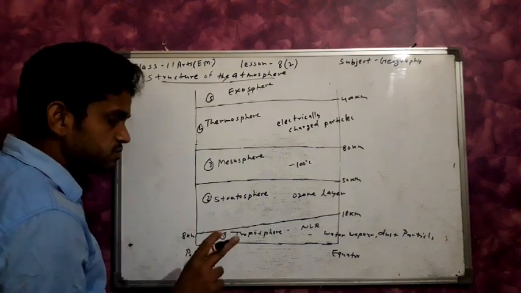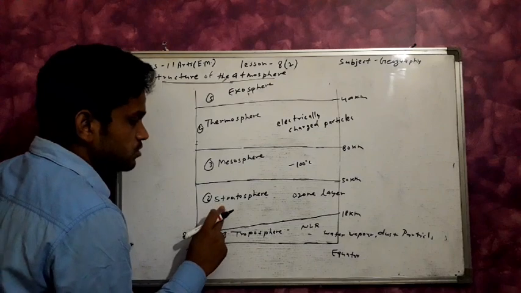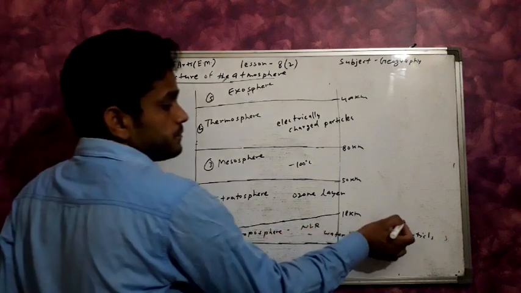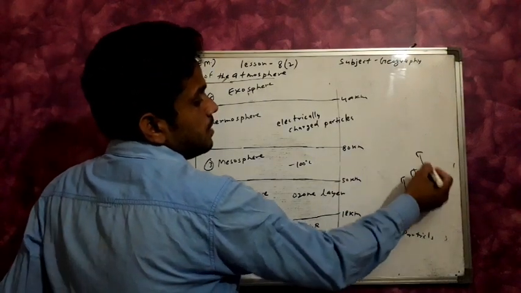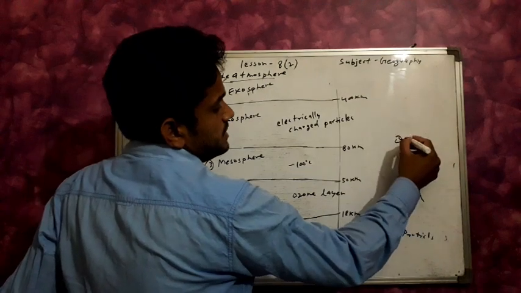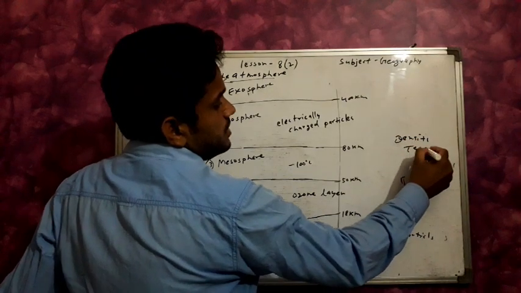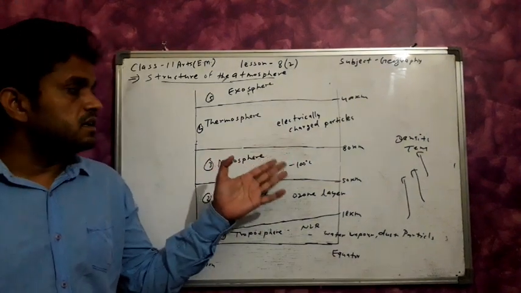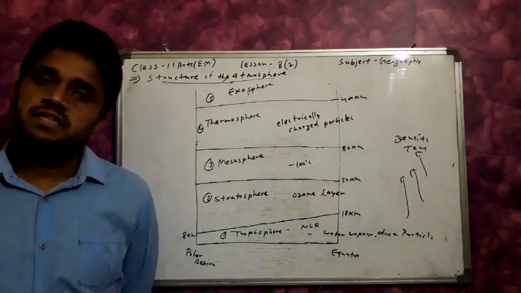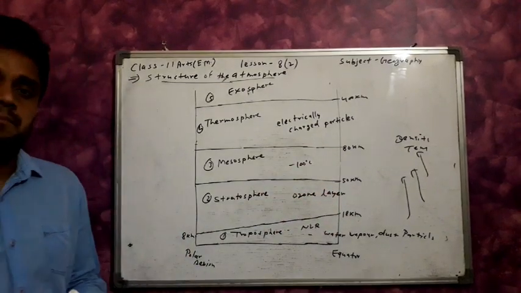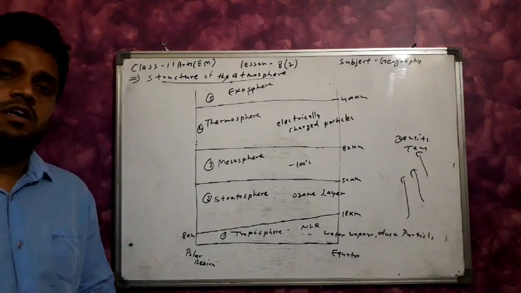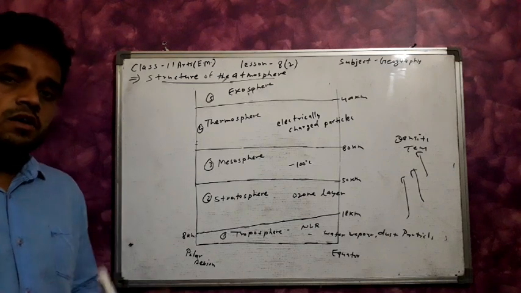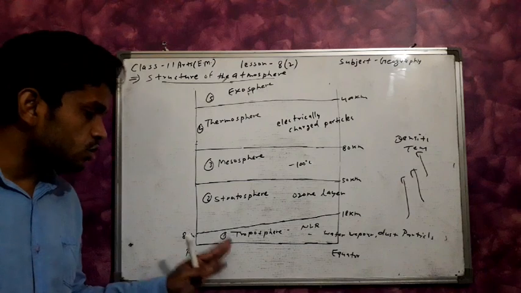The total is 5 layers of the atmosphere: troposphere, stratosphere, mesosphere, thermosphere, and exosphere. Towards the upper part, the density and temperature decrease according to height. The air starts above the lithosphere, and all of us live in the troposphere.